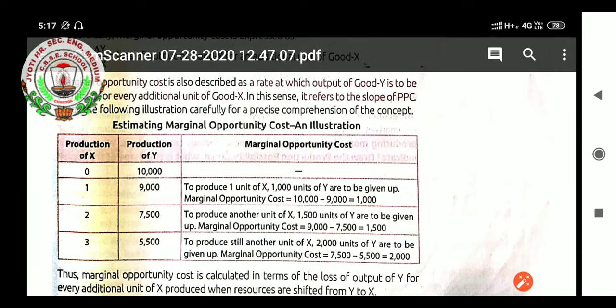Production of X was 0. Production of Y was 10,000. To increase the production by 1 unit of X, we have sacrificed 1000 units of Y, that is 9000, and to increase one more unit of X we reduced from 9000 to 7500. One by one, to increase one unit of X we are sacrificing units of Y. This itself is considered as marginal opportunity cost.